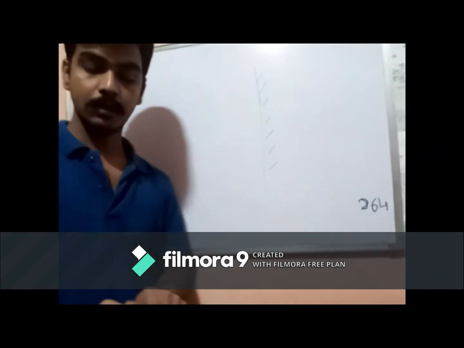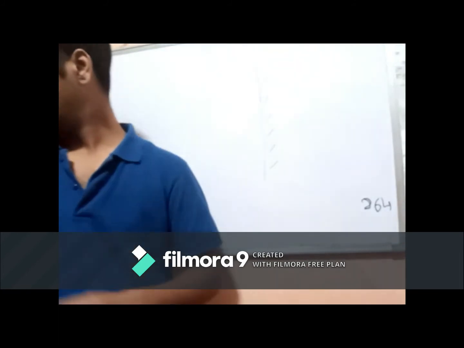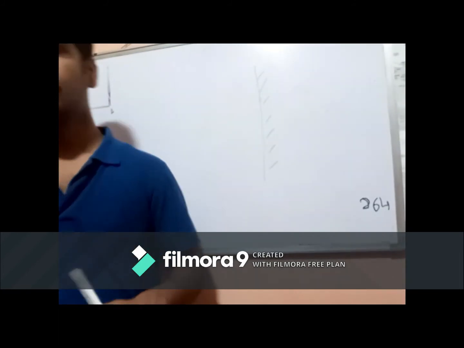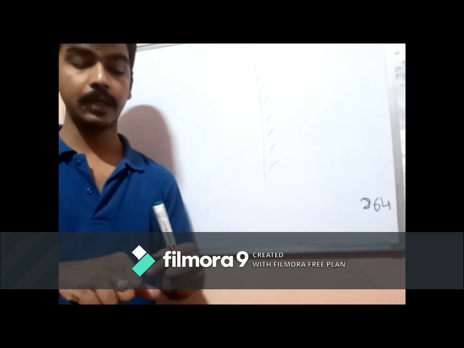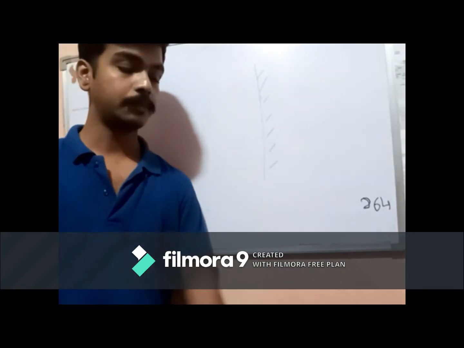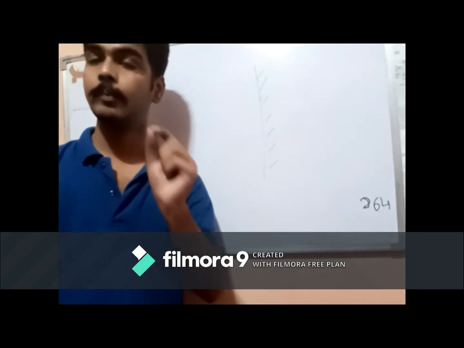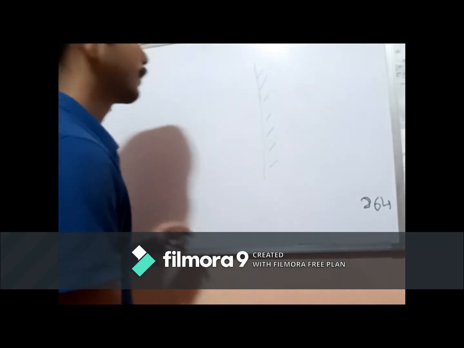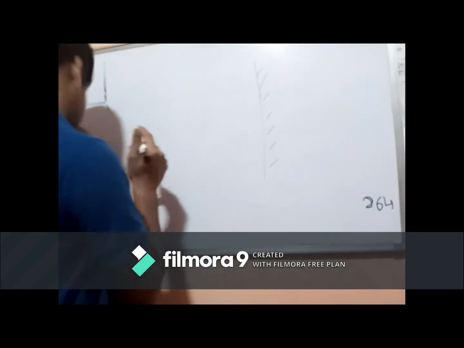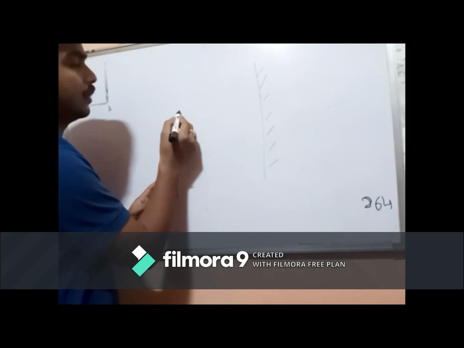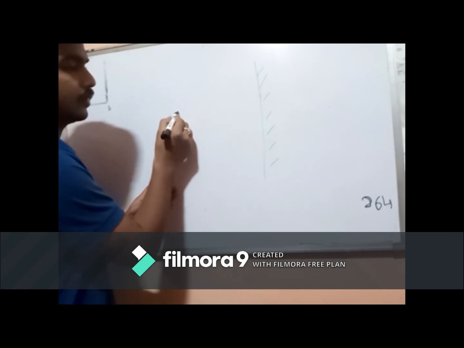Now we'll be looking at the image formed by a plane mirror of an object which is not a point size object. Okay, let us take any wooden stick.